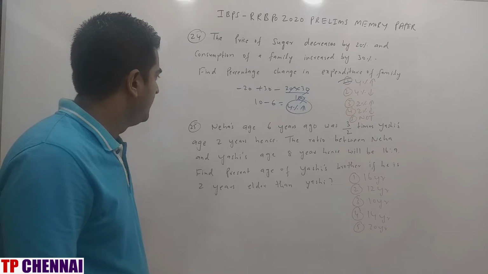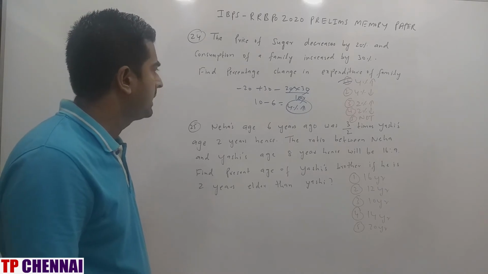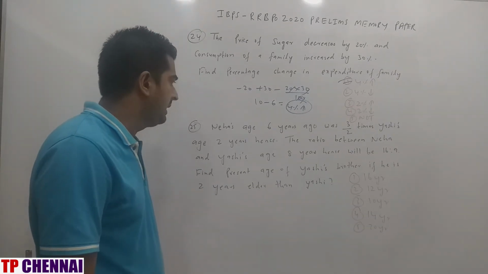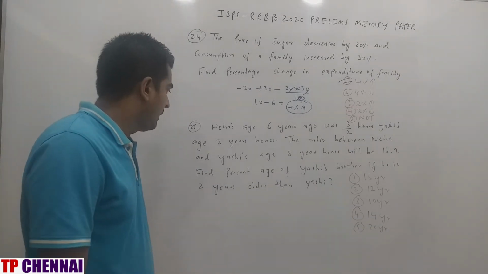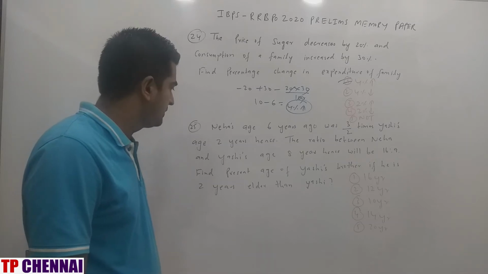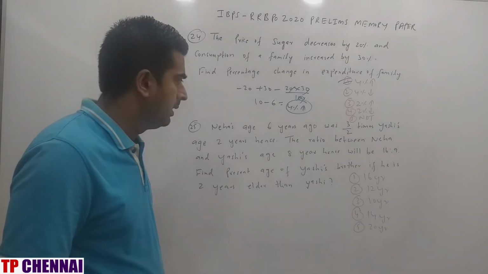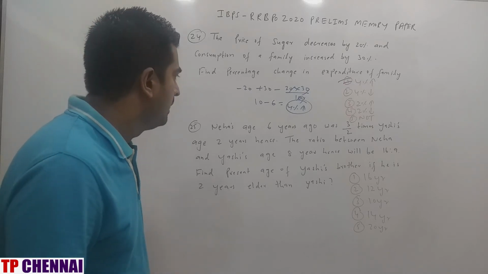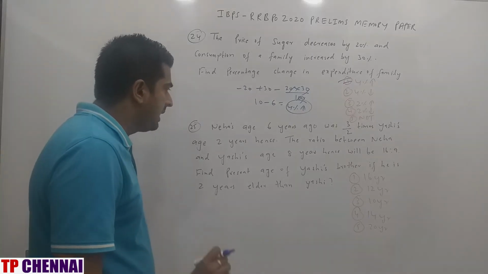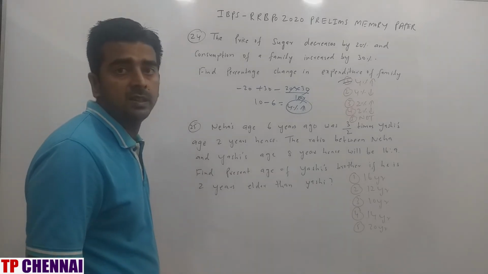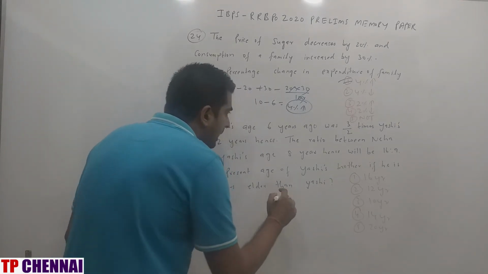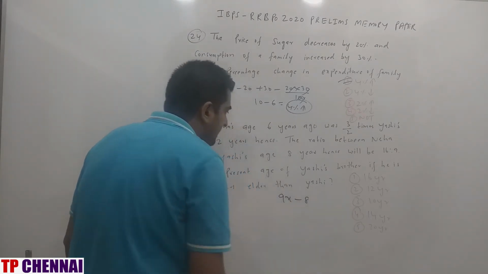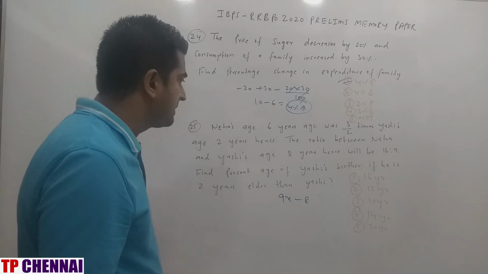Next one. Neha's age 6 years ago was 3 by 2 times Yashi's age 2 years hence. The ratio between Neha's and Yashi's age 8 years hence will be 16:9. Find the present age of Yashi's brother if he is 2 years elder than Yashi. Looks lengthy, but here we have to apply some trick, right? Ratio of Neha's and Yashi's age 8 years hence will be 16:9. That means after 8 years Yashi's age is 9x. So present will be how much? 9x minus 8.